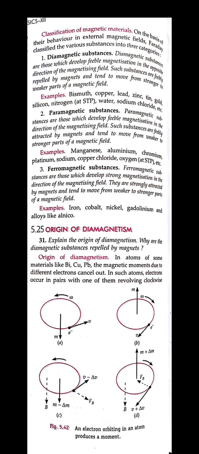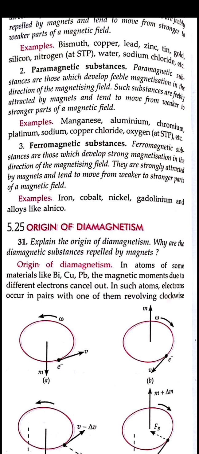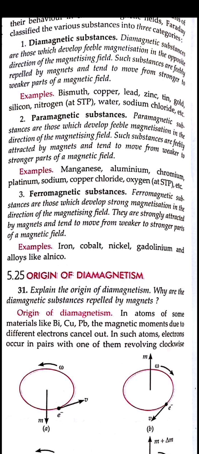On the basis of this, we can say that the magnetic materials are classified into three categories. The person who categorized them was Faraday. You will read his name again in electromagnetic induction, in Faraday's law. Here Faraday classified these magnetic materials into three categories. The first one is diamagnetic substance, the second is paramagnetic substance, and the third is ferromagnetic substance. We will see what laws they follow.